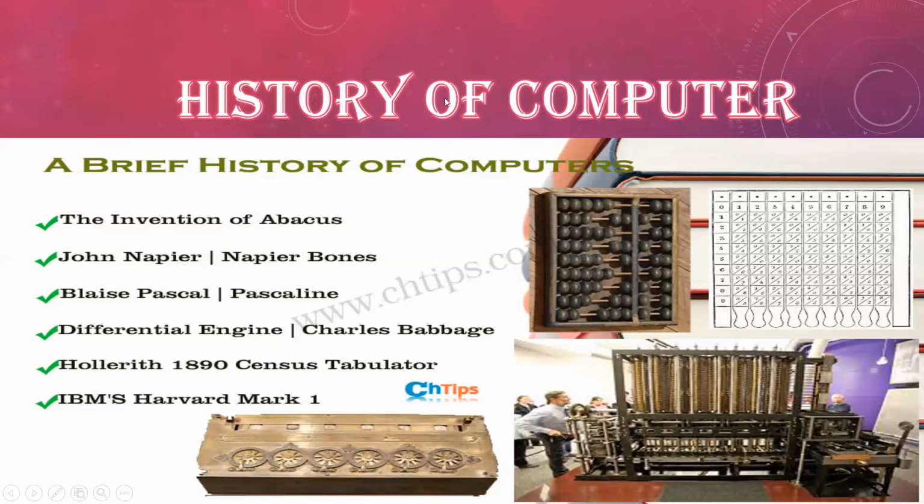Okay, then Charles Babbage actually invented the differential engine in 1853 only, but after it again some scientists tried to improve this machine. Then another scientist, Hollerith, in 1890 developed a census tabulator.